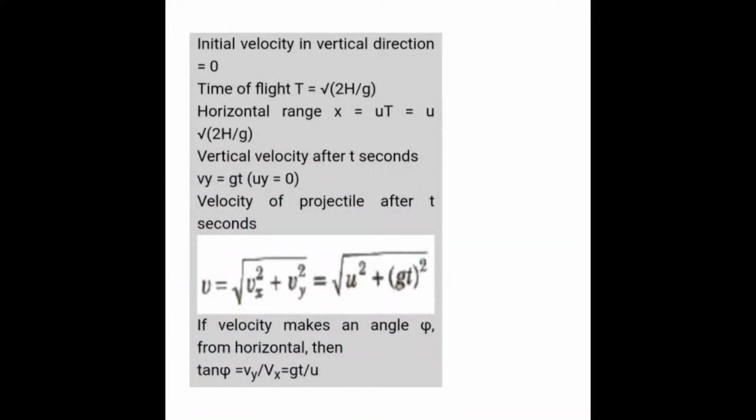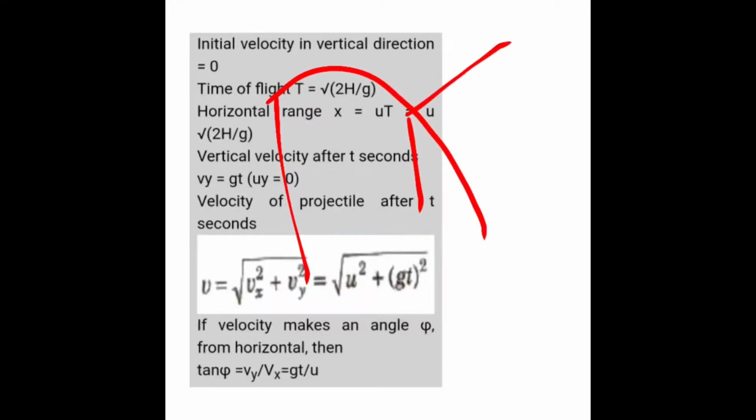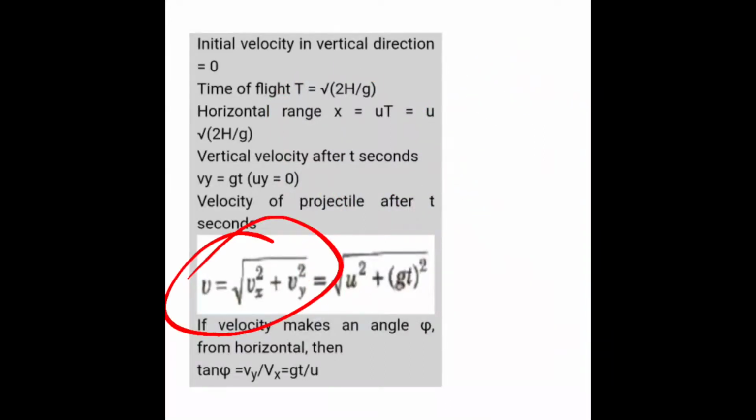And the total velocity when an object is falling from a certain height, at this particular point it has a horizontal component also, it has a vertical component also. So the net velocity by which it falls on the ground is given by root under vx square plus vy square. Vx means u, and vy means gt. This is the formula.